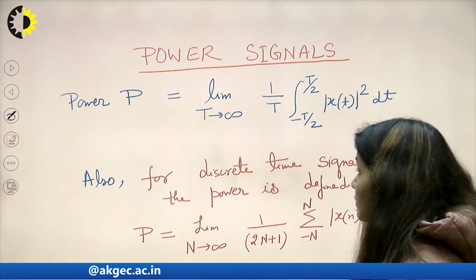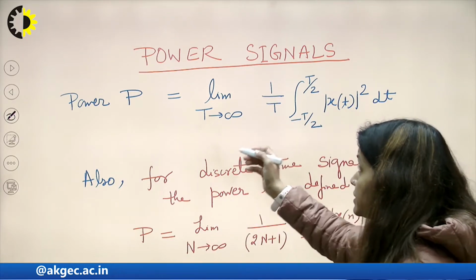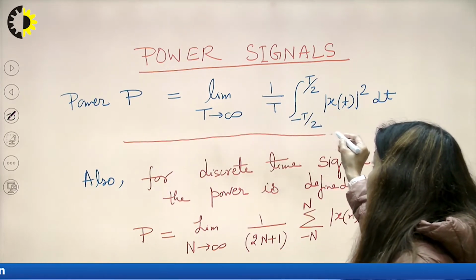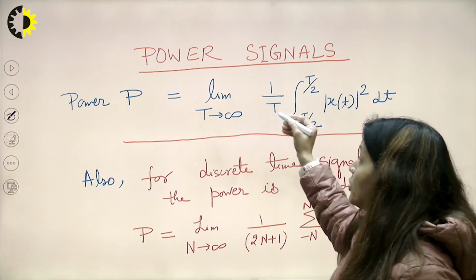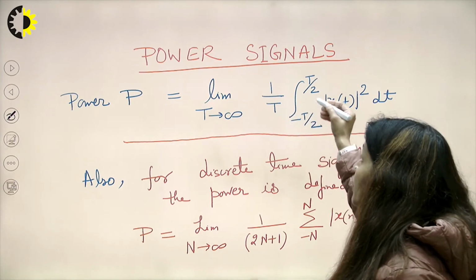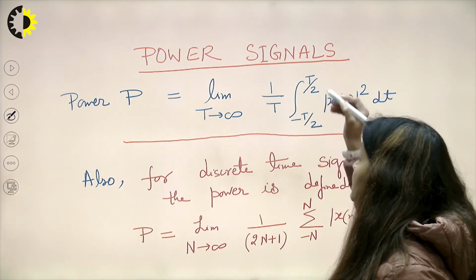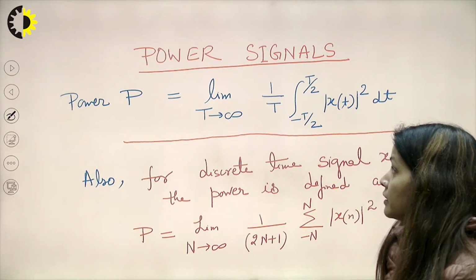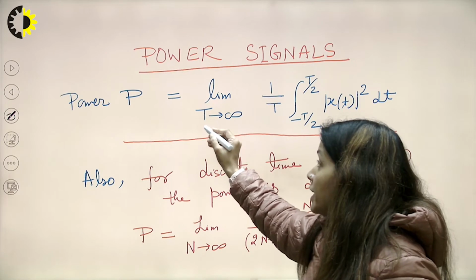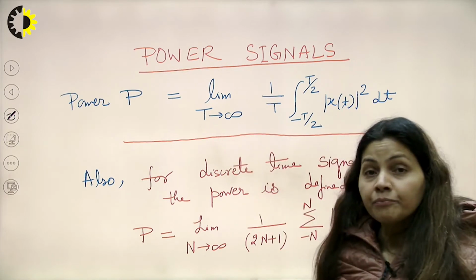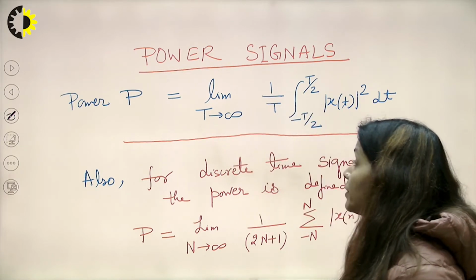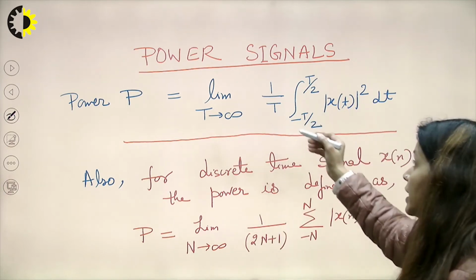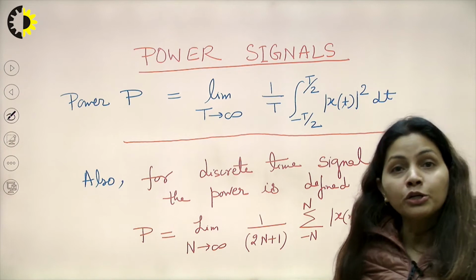The formula is P equals limit T tending to infinity of 1 upon T, integral from minus T by 2 to plus T by 2 of mod x(t) squared dt. Kindly note that T is tending to infinity and we are dividing by 1 upon T. You can take the limit from minus T to T also, but then you need to divide by 1 upon 2T.